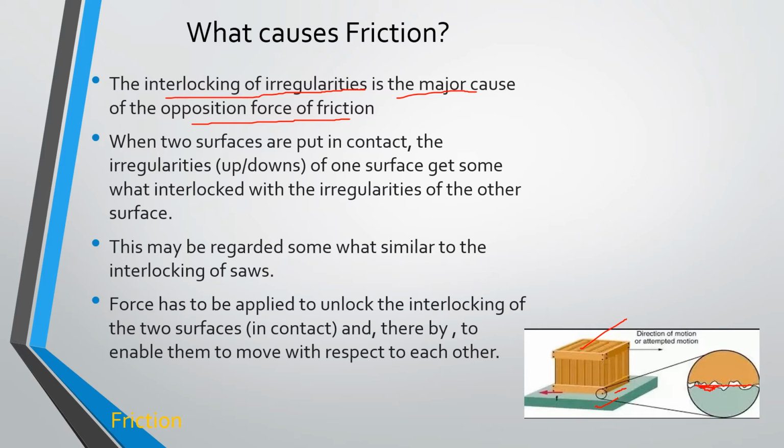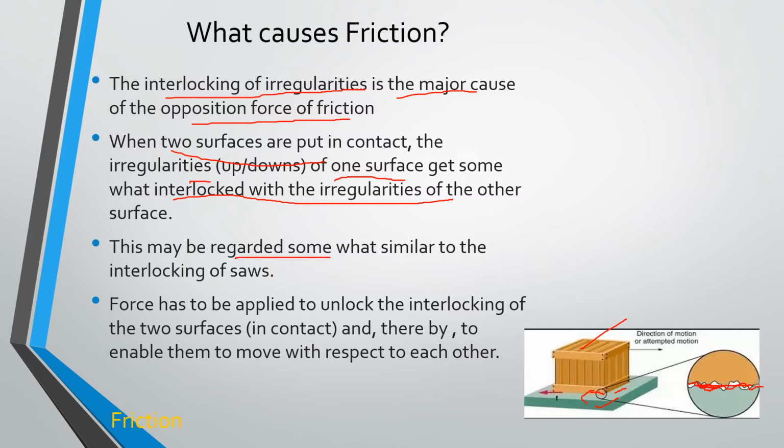When two surfaces are put in contact, the irregularities of one surface get somewhat interlocked with the irregularities of the other surface. Exactly, because you can see here the irregular surfaces held together. So there is some force. If the block is in motion, definitely the frictional force acts in the opposite direction.